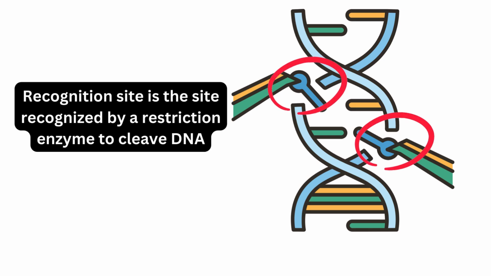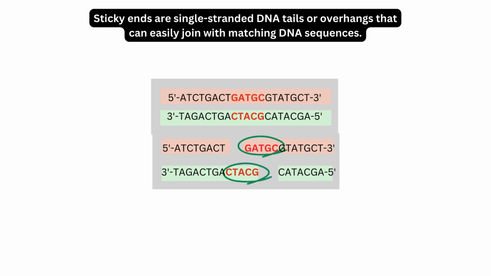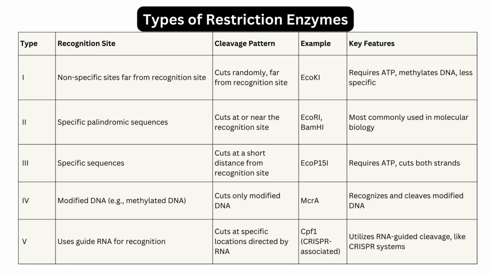These enzymes cut DNA at exact sequences of nucleotides, called recognition sites. These sites are often palindromic, the same forwards and backwards. When the DNA is cut, it leaves single-stranded ends called sticky ends that can easily attach to other DNA pieces. So far, more than 400 such enzymes have been isolated, out of which about 20 are frequently used in recombinant DNA technology.